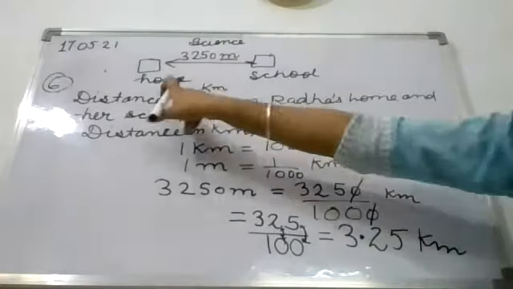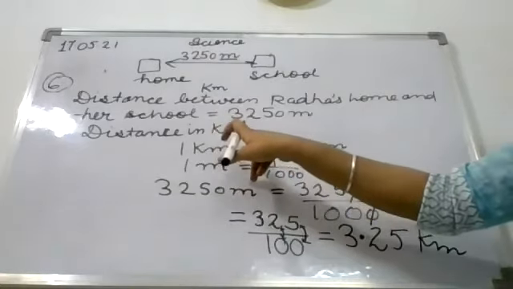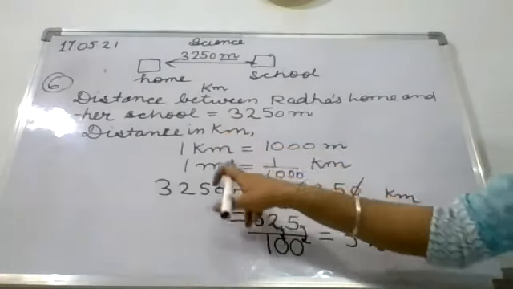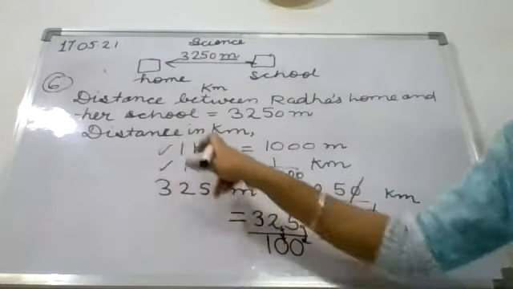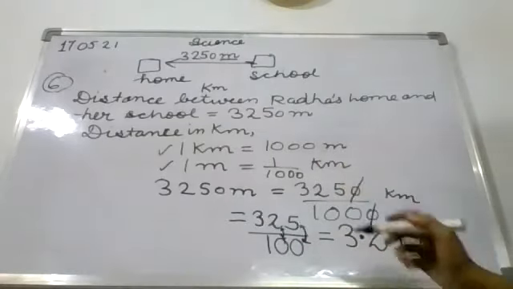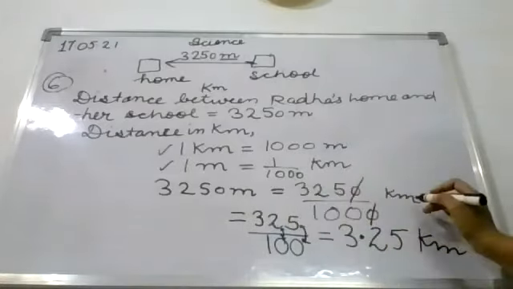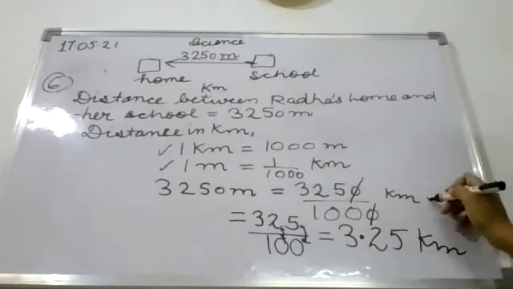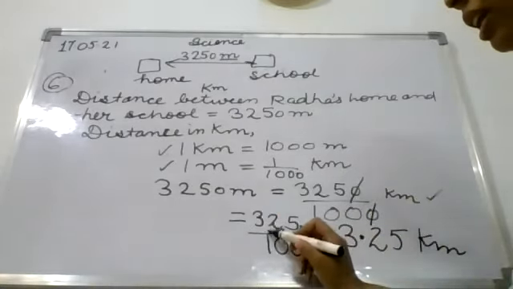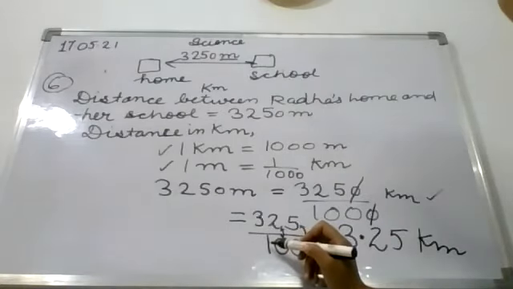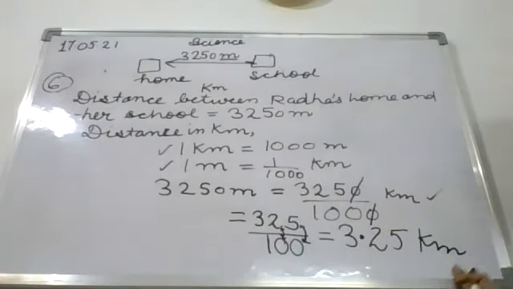So see here, the distance between is 3250 meters. You have to find the distance in kilometer. So you will write 1 kilometer is equal to 1000 meters. It is important, you have to write this. So 3250 meter is equal to 3250 divided by 1000 kilometer. So 1 zero is cut and then we have to place the decimal at the position of the 1. So you will write 3.25 kilometer. It is the answer.